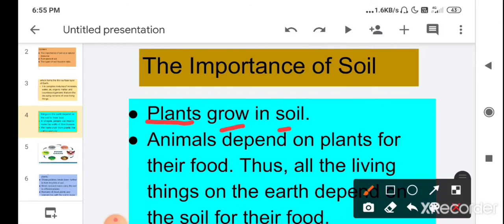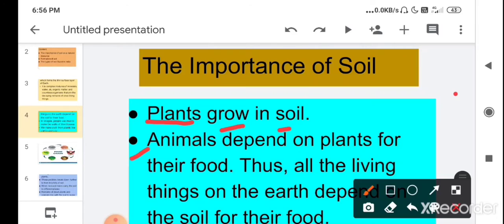You know that when you grow a seed in soil, then the seed is converted into a plant. From seeds plants grow. So the seed needs soil to grow. So the base is soil in which a seed grows into a plant. So all the plants grow in soil, and soil is important for the growth of plants.